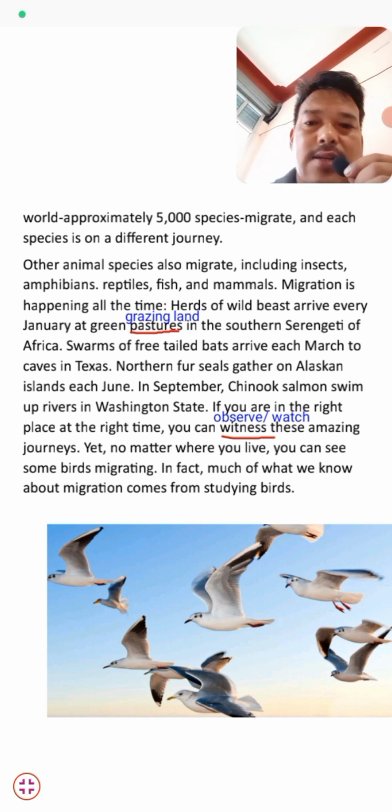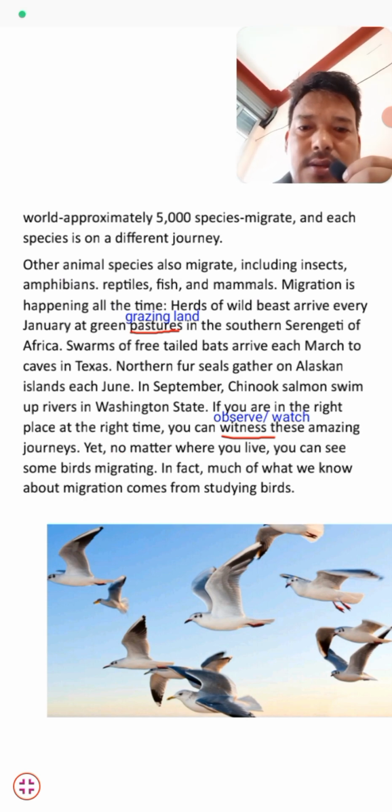If you are in the right place at the right time, you can witness these amazing journeys. Students, if you visit during the migration of these animals, you can see all these amazing journeys.